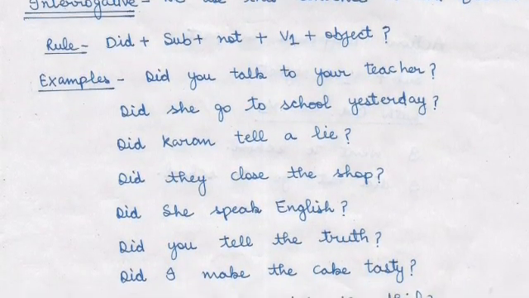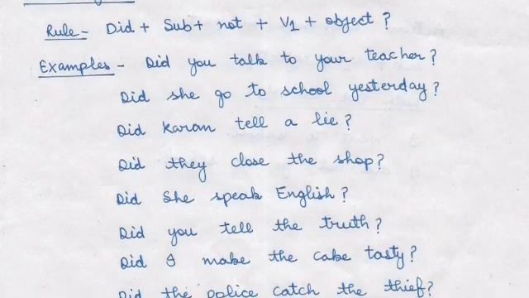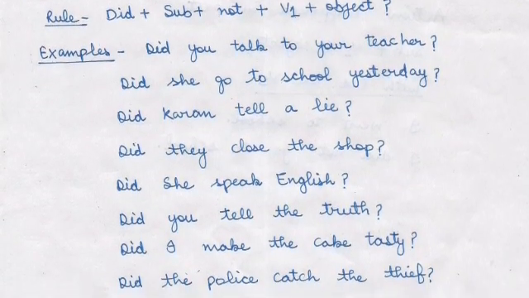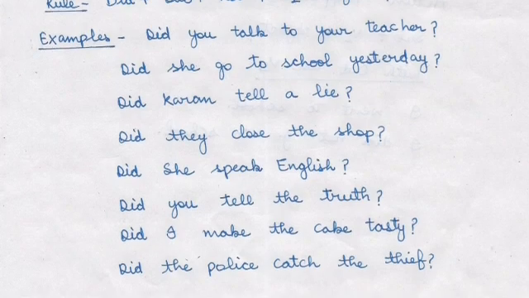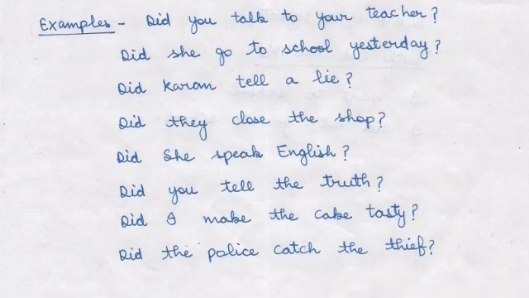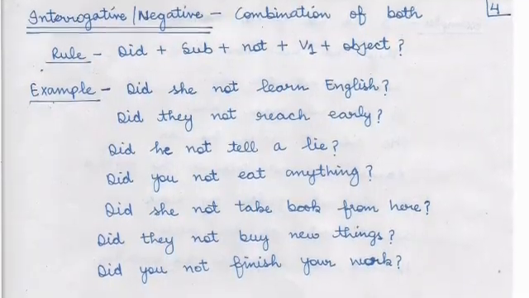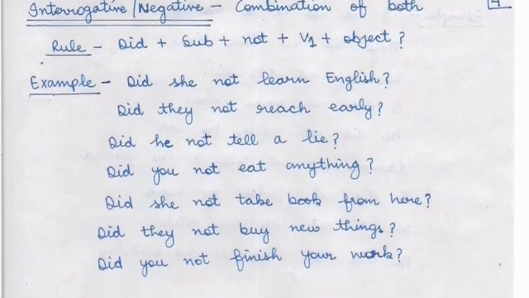Did they close the shop? Did she speak English? Did you tell the truth? Did I make the cake tasty? Did the police catch the thief? Next type is interrogative plus negative. That means combination of both.